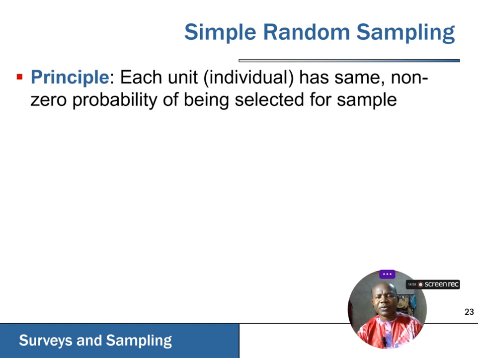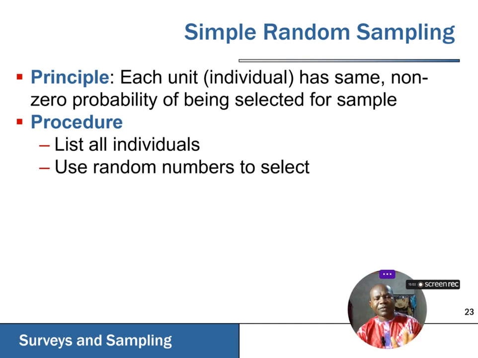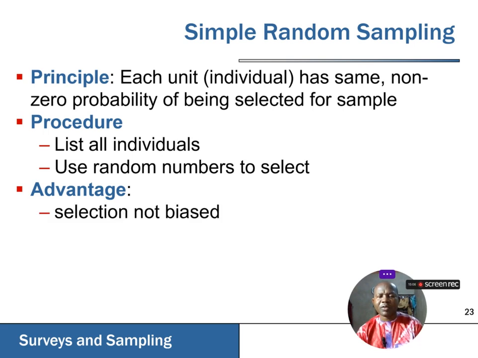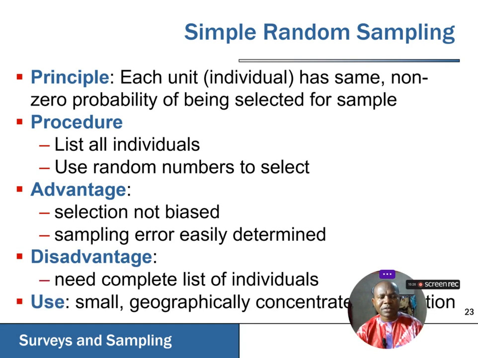We have looked at the principle. We are now going to look at the procedure. I've talked about the procedure. We list the individuals and we use random numbers. There are different ways we can conduct the random selection. Maybe we are using a balloting system, or a computer generated random number. There are several methods that can actually be used to conduct our simple random sampling.